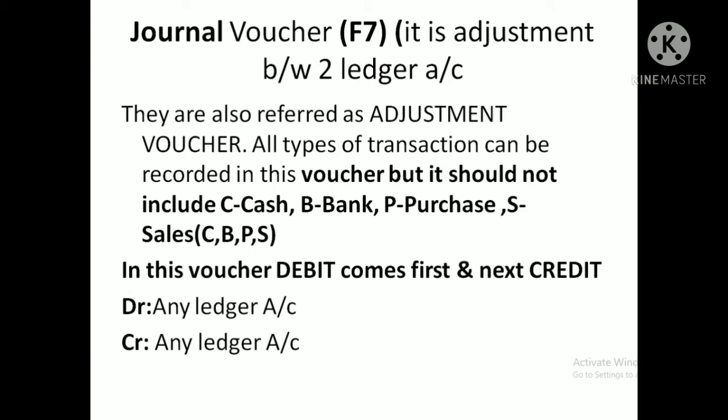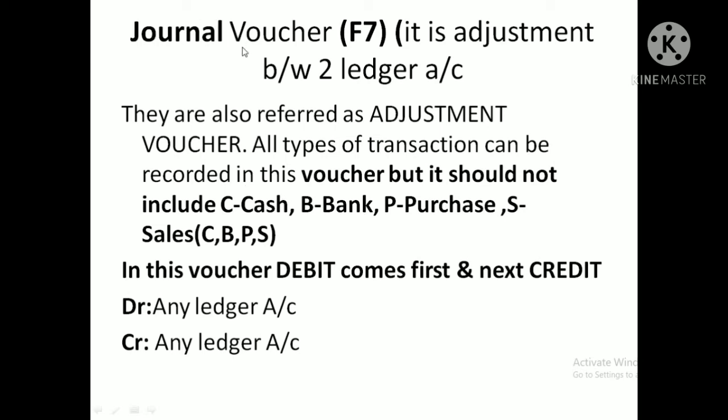We call this general voucher also an adjustment voucher of the ledger accounts. While recording the transaction under this voucher, you will get the first debit option. We need to record the debit account first. After that, go for the credit one. This is regarding the general voucher.